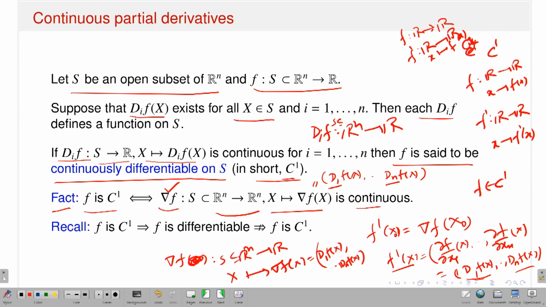So therefore this map x goes to gradient of f at x is also a continuous function, right, because each of the component functions is continuous. And what are the component functions? The first component is the partial derivative of f with respect to the x1 variable, the second component is the partial derivative of f with respect to the x2 variable, up to the nth component, which is the partial derivative of f with respect to the nth variable, and each partial derivative is continuous, I assume, because f is in C1. So this function is continuous because its component functions are continuous, and therefore my function's gradient is also continuous.